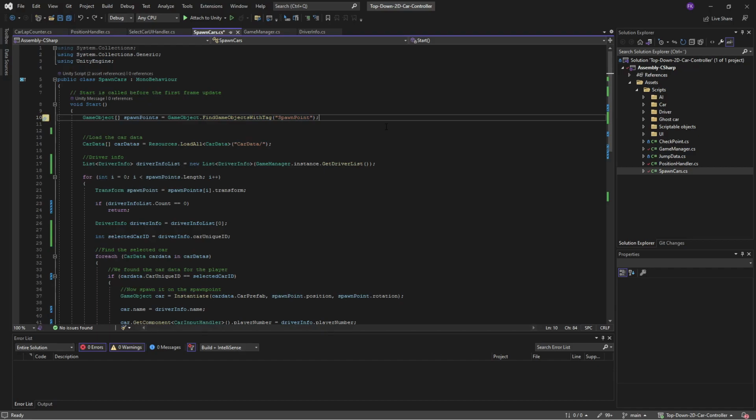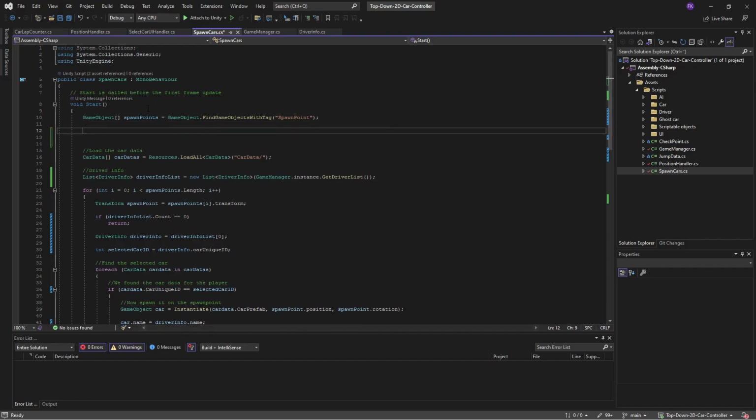So I think the first one is like spawn point, and the other one is spawn point 1, 2, 3, 4. The problem with this is when we're using find game objects with tag, it doesn't guarantee that we get the same order as we actually see in the editor. So the spawn points in here will be random.